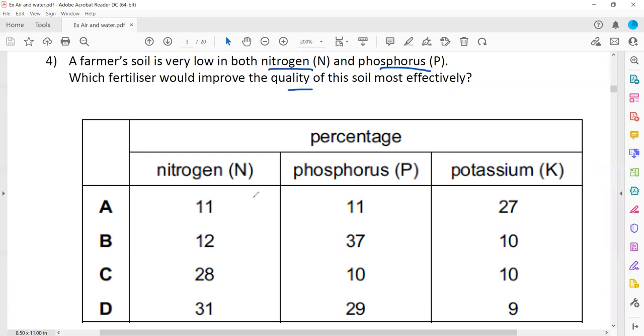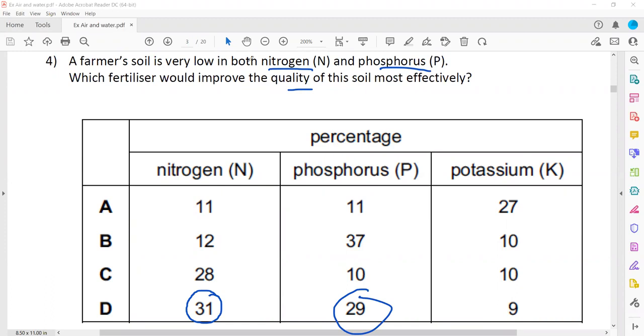So when we check B, it has more phosphorus but less nitrogen. But we want both of them, so we need more nitrogen and more phosphorus. We don't bother about potassium because the question did not mention that the soil is low in potassium.